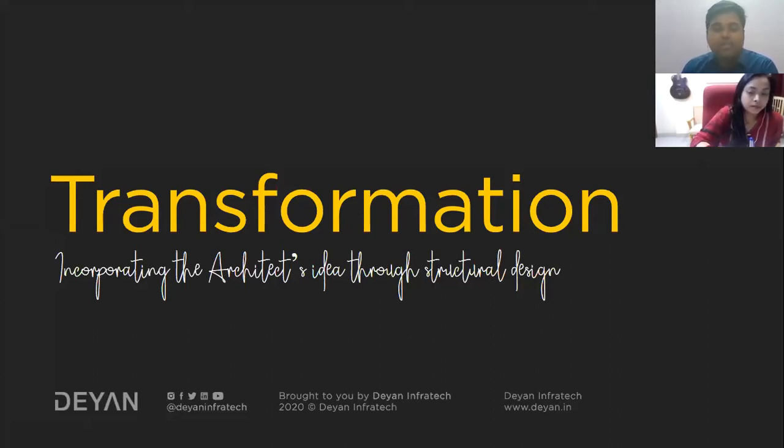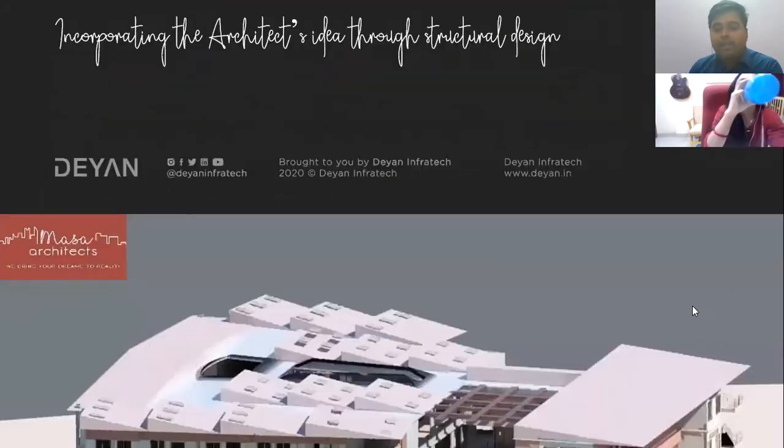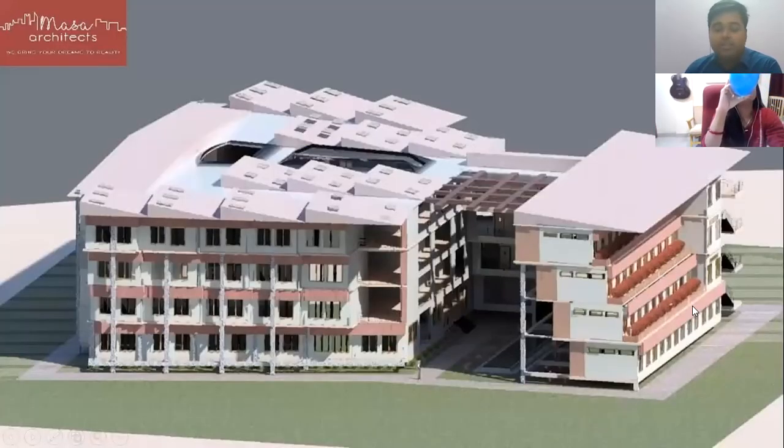But now as a structural engineer, my role is to provide an economic and feasible way which will be very easy to construct and very easy to implement. So I'll be talking from the structural point of view of this design. There is a transformation that takes place to transform the architect's idea or design to exactly execute it in the field. And that is the role which an engineer plays.